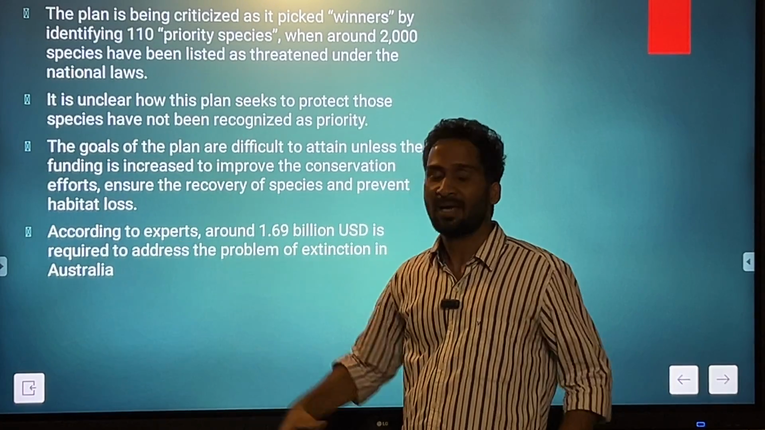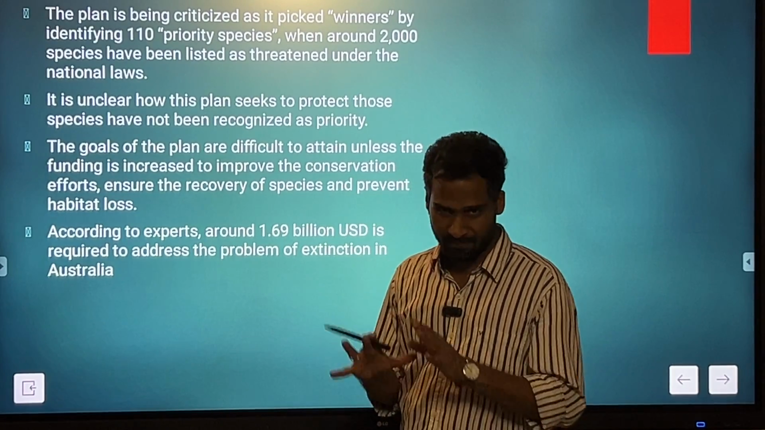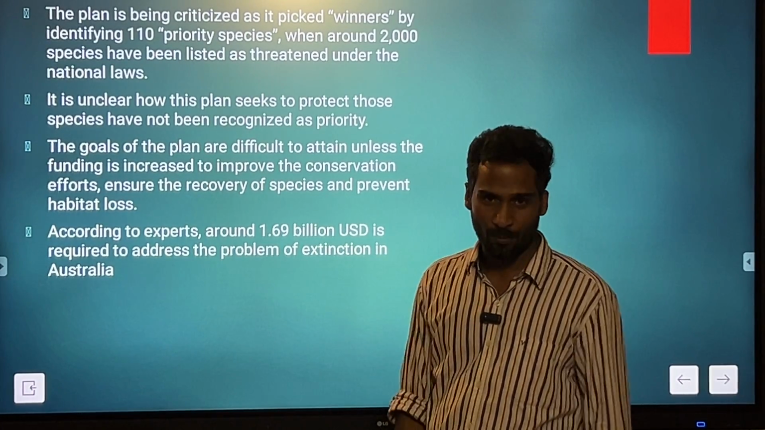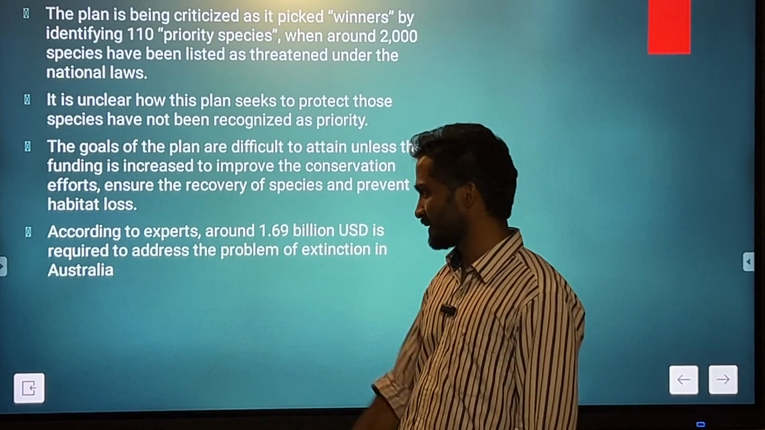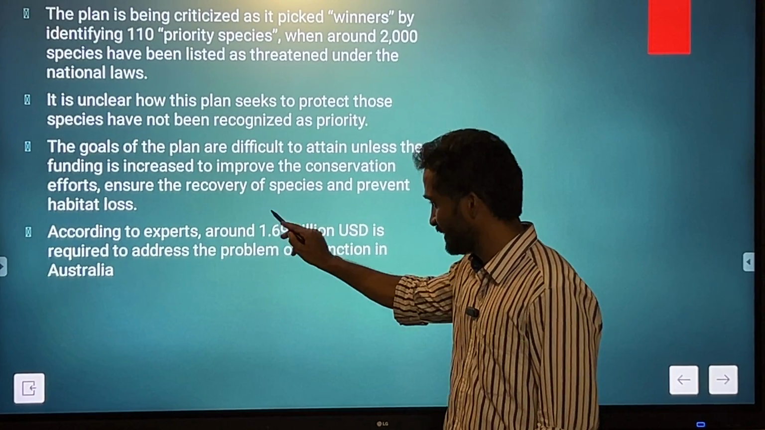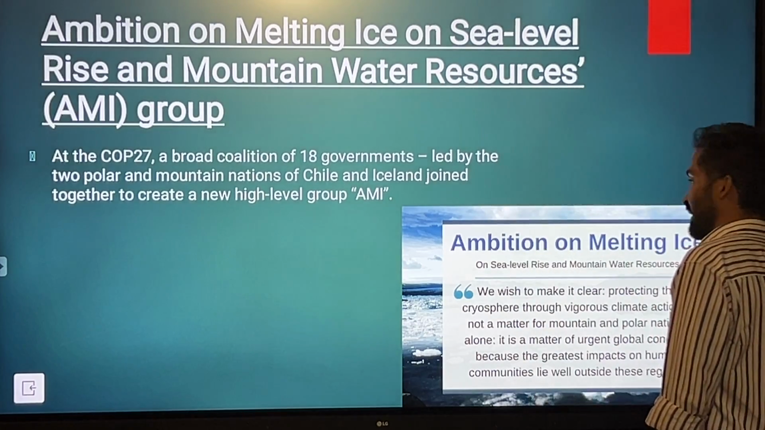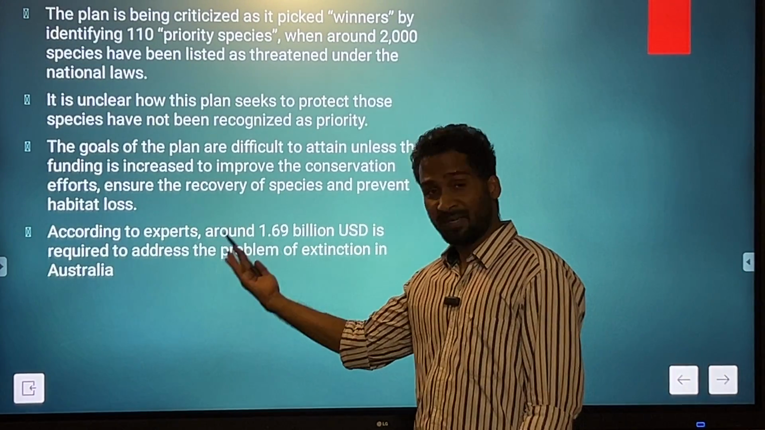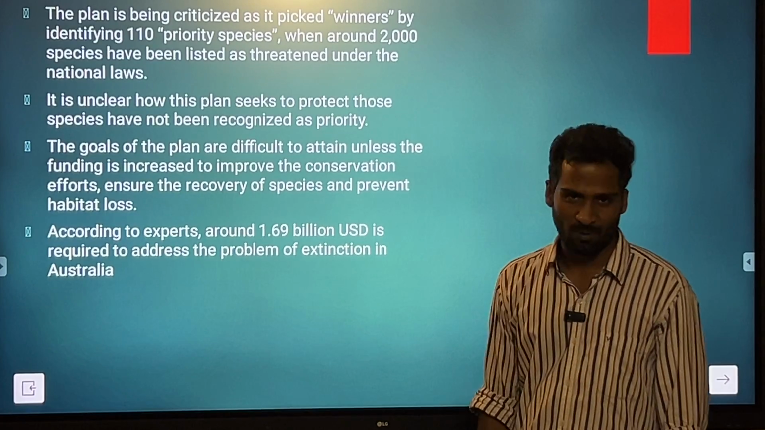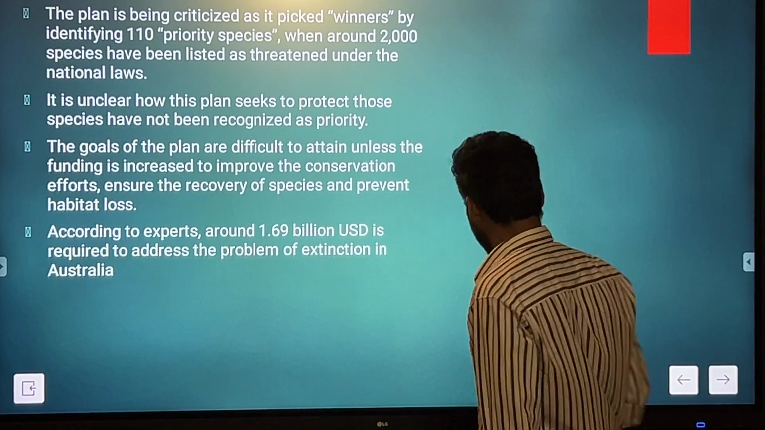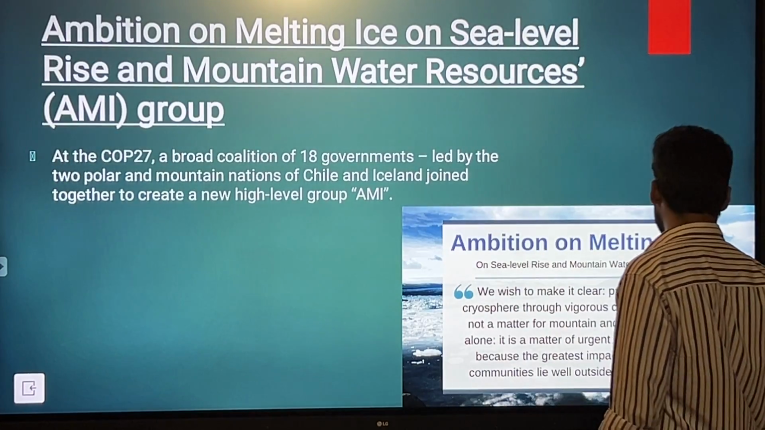See, it will come at a huge cost. It will have a huge burden on the government exchequer. So that is another concern. Experts have been expecting that this will take around $1.69 billion US dollars to address the problem of extinction in Australia. So anyway, moving further to the last topic.